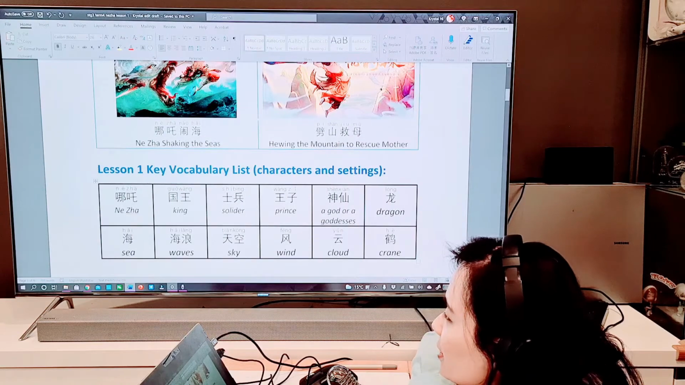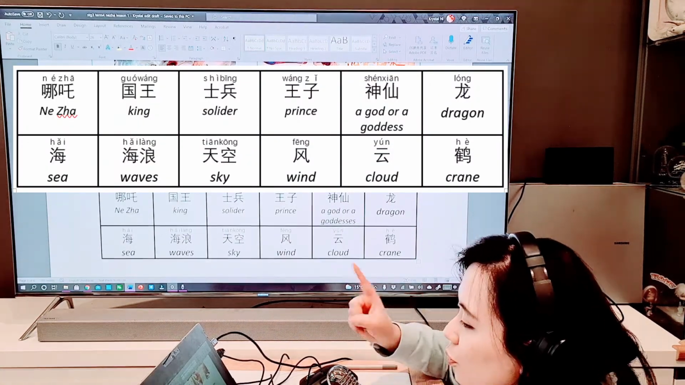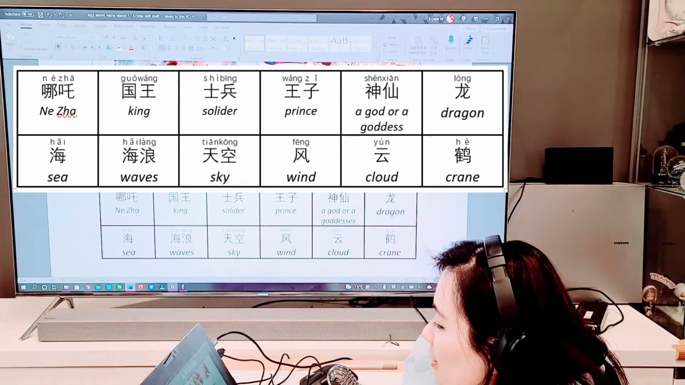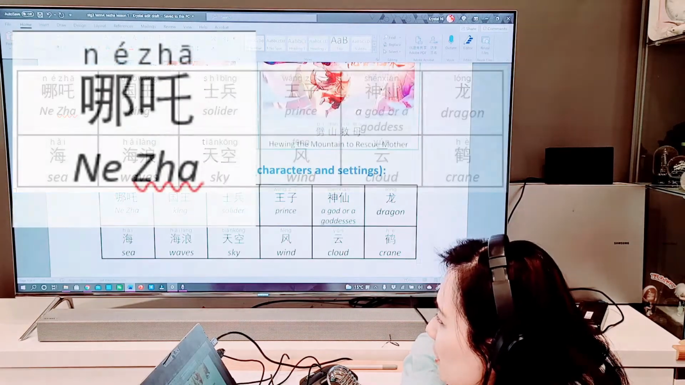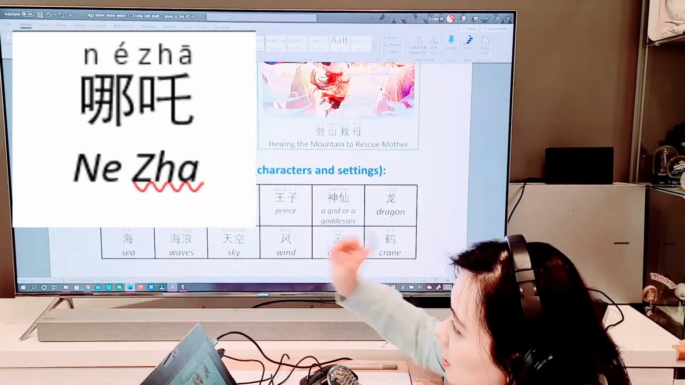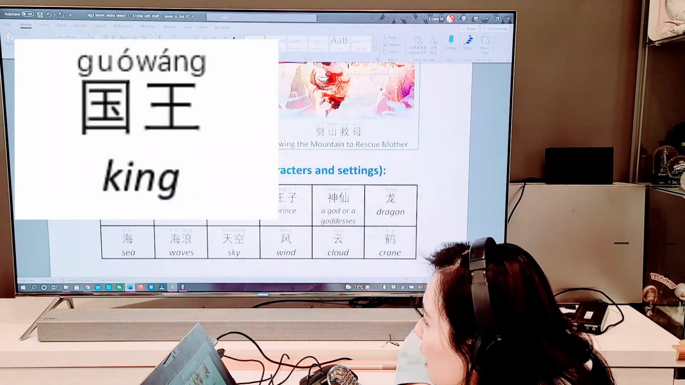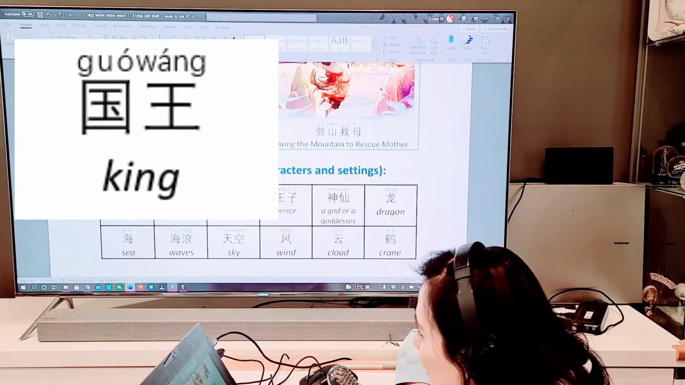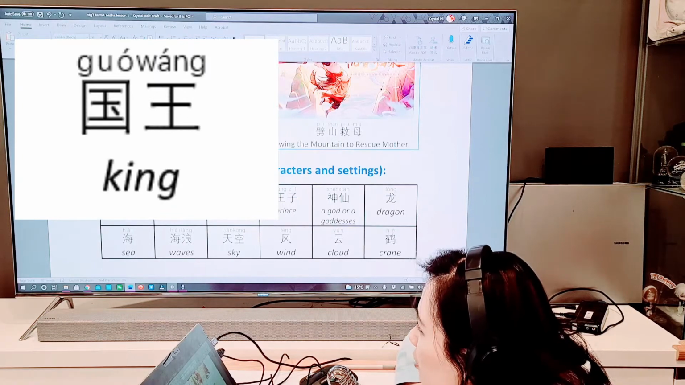Now, down below, that's the key vocabulary list. There are altogether 12 个单词, so 12 words altogether. They're all characters or the settings. The first one is the name of the hero, 哪吒. Second one is 国王, 国 is kingdom, country. 王 is the king, so the king of the country, 国王.